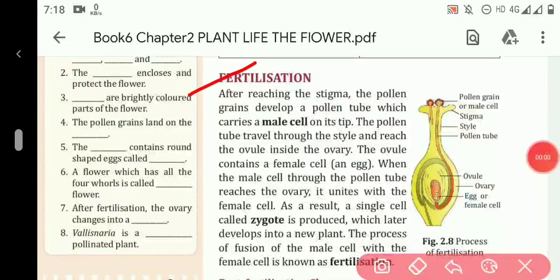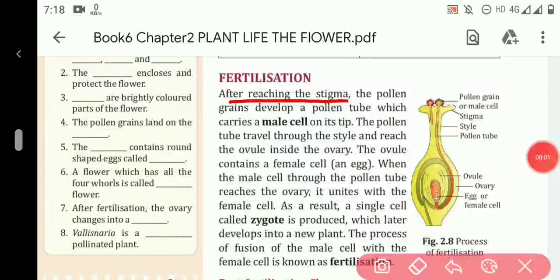Our next topic is fertilization. Fertilization is the second step of reproduction after pollination. Pollination is the transfer of pollen grains from anther to stigma. Now the second step is to fertilize the egg. So the second step is fertilization.